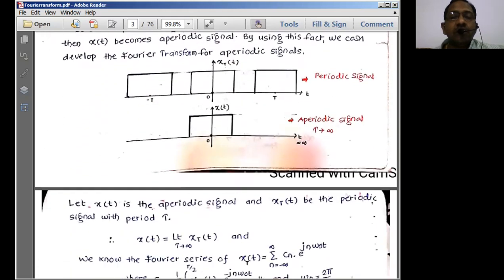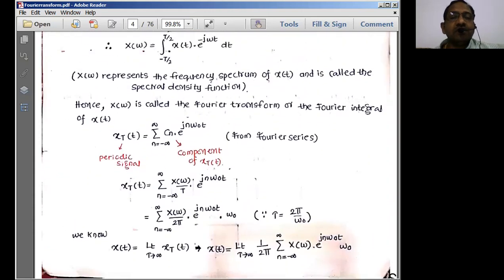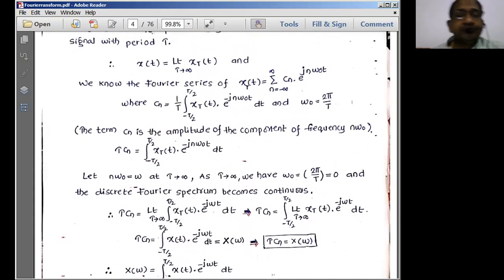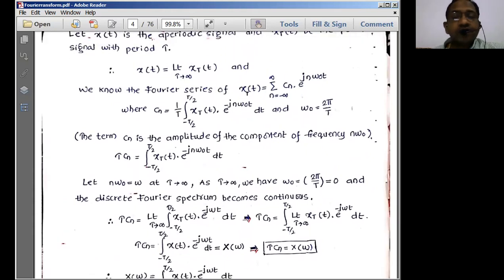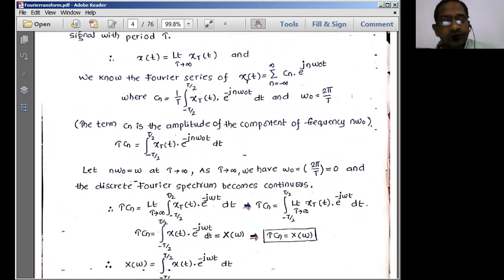Now we have derived this expression for the Fourier transform based on the exponential Fourier series. Exponential Fourier series is going to represent the periodic signal over the limit minus infinity to plus infinity.